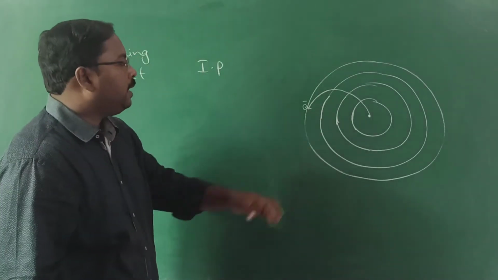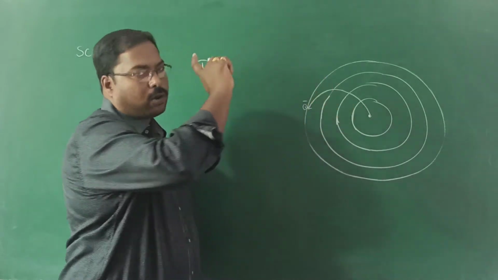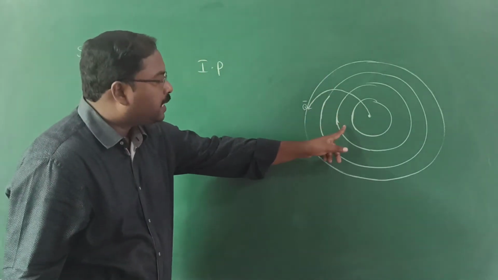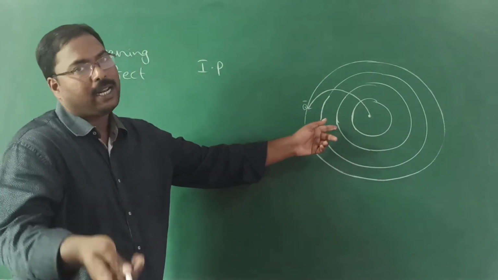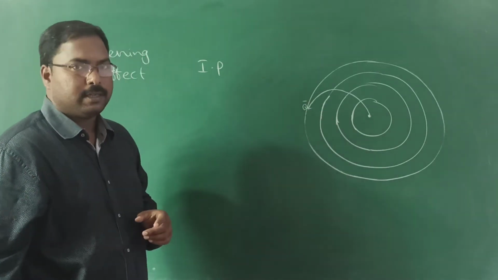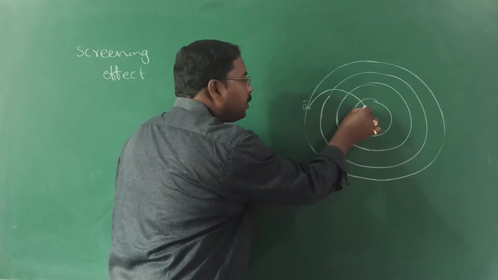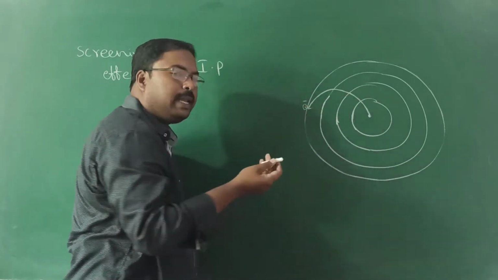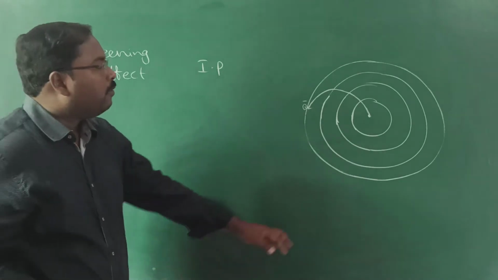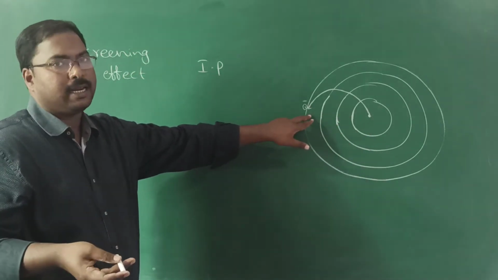Let us see. For example, when the screening effect is more, because more shells are there, more electrons will be present, so the screening effect will be more. When the screening effect is more, the effect of nucleus on the outermost electron will be less. When the effect of nucleus is less, it will be easy to remove the electron, right?